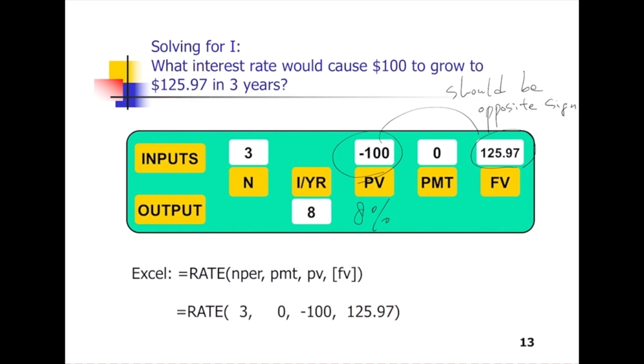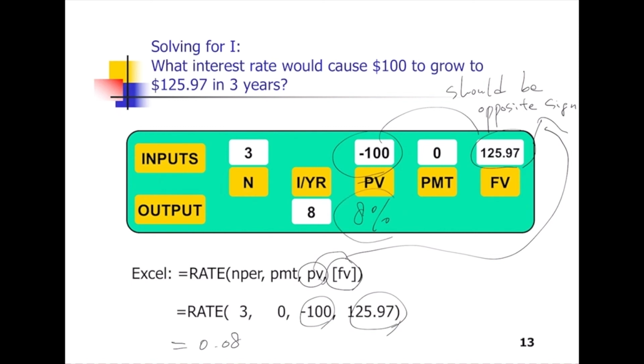And also in Excel, these two, FV and PV, should have opposite signs. Yeah. When you input the same sign, you get the error message. And when you input this function, you get the number, yeah, 8%. It's the same as this, right?